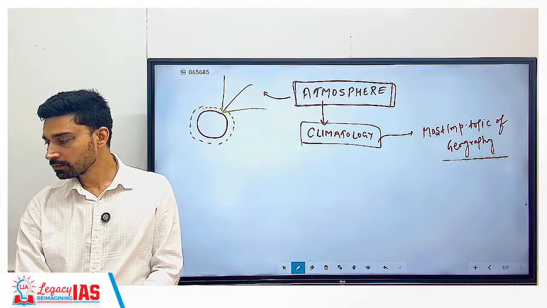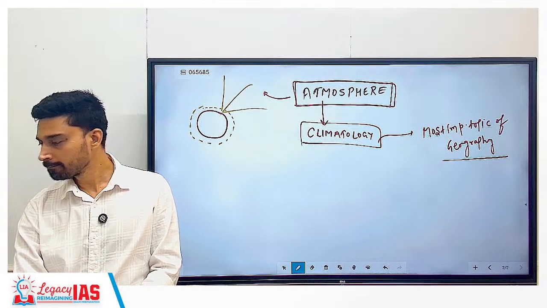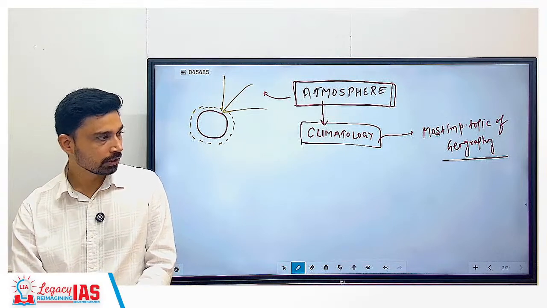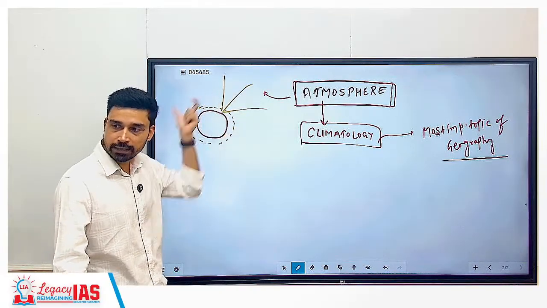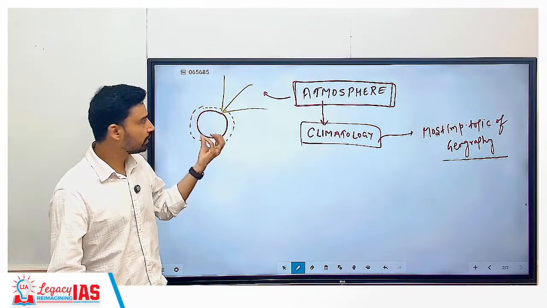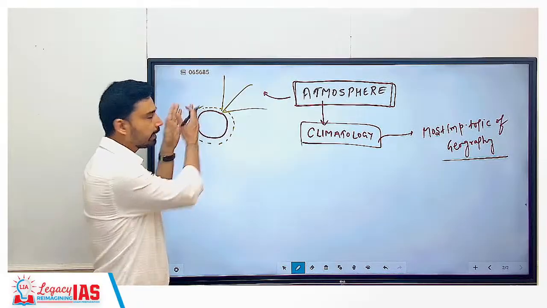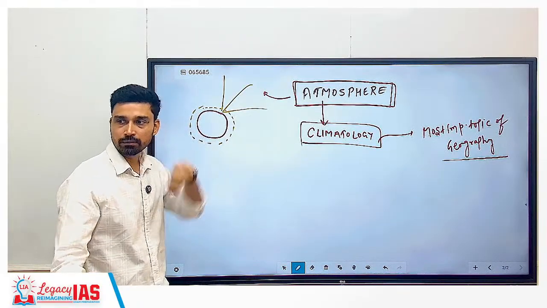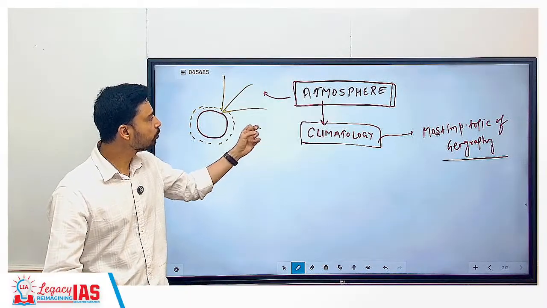Why gases? Gravitational force. What force? Gravitational force. Yeah, very good. Because Earth's gravitational force is high enough that it can retain the gases around it. If suppose someone, some Superman, comes and reduces the size of Earth, or compresses it, or breaks it into 3-4 parts, what will happen? Atmosphere will disappear.